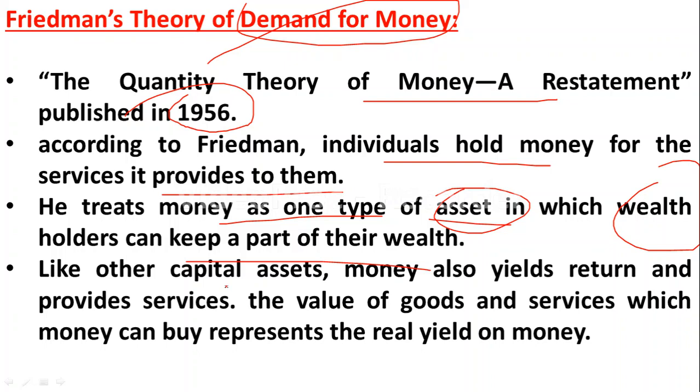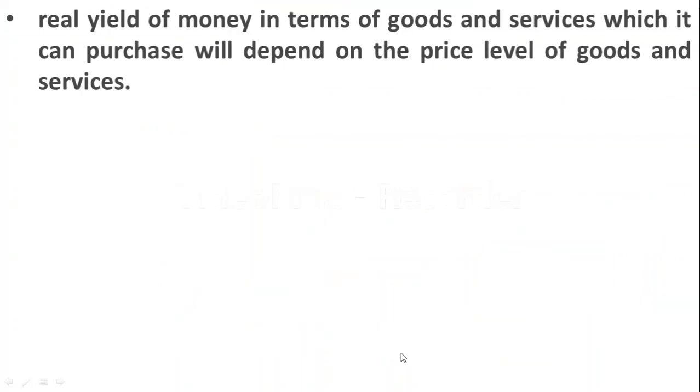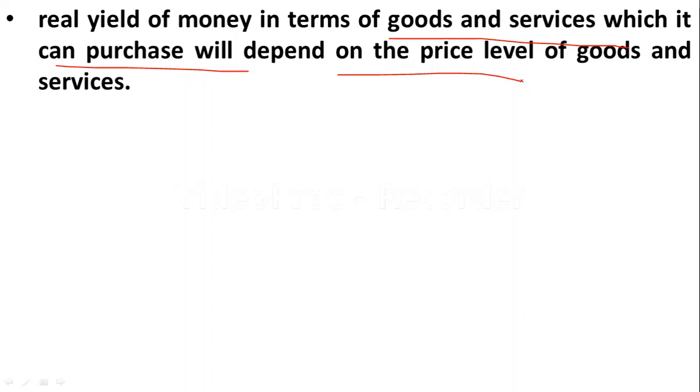Then, like other capital assets, money also yields returns. Just as other capital assets earn income, in the same way money also earns returns and provides services. The value of goods and services which money can buy represents the real yield on money. So the real yield of money in terms of goods and services which it can purchase will depend on the price level of goods and services.